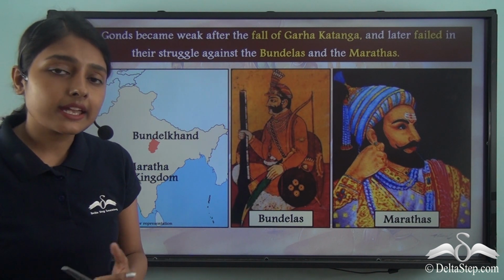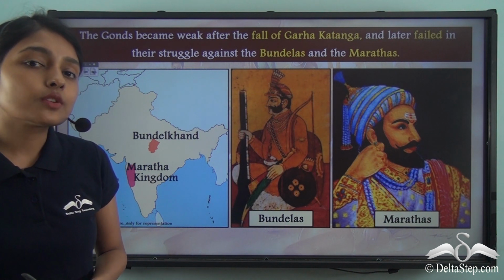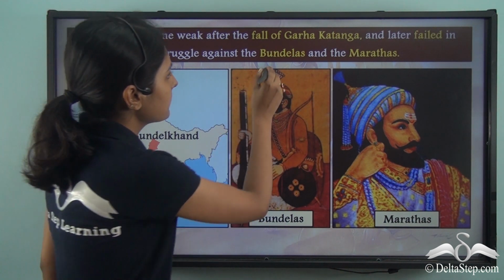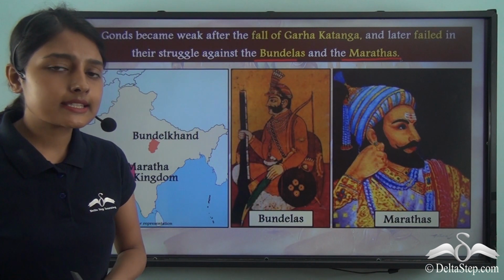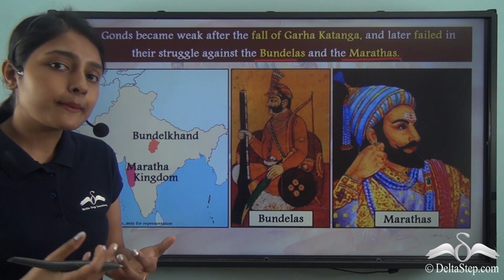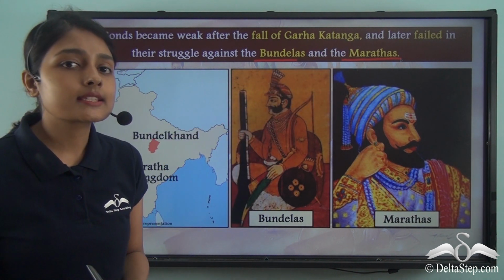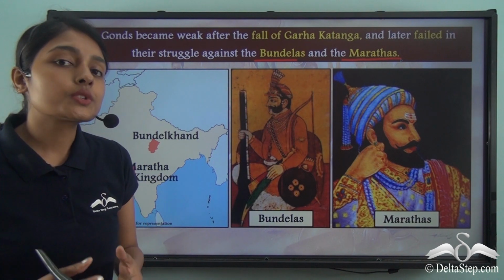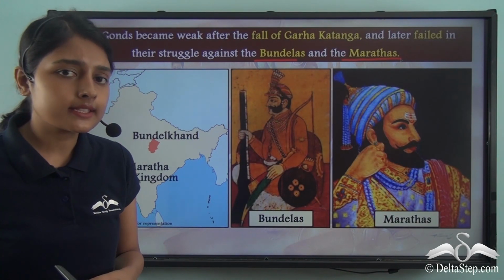But this was not the end of it, because following this fall, the Gonds were also defeated by the Bundelas and the Marathas. What happened in this case? Now the Gonds were embroiled in struggles against the Bundelas and the Marathas, and invariably the Gonds failed. Where were these Bundelas and Marathas ruling at that time?